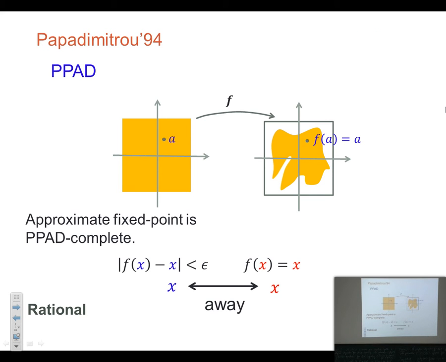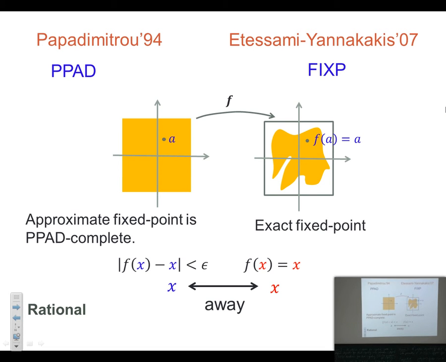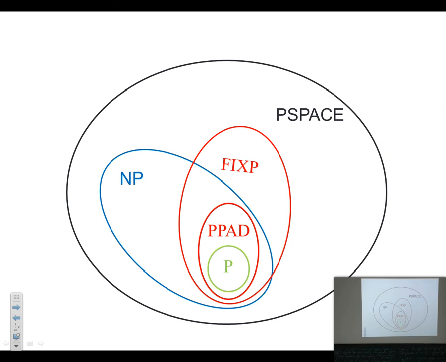And for the exact fixed point, Etessami and Yannakakis in 2007 defined another complexity class called FIXP, which captures the fixed point computation problem of algebraic functions. And here all solutions can be irrational but algebraic. Let's see how they are related to the traditional complexity classes. This is the function class of NP, but for simplicity I am just writing NP. So PPAD sits inside NP, but FIXP is not known to be in NP. But everything sits inside PSPACE, and FIXP is believed to be on the harder side of PSPACE.